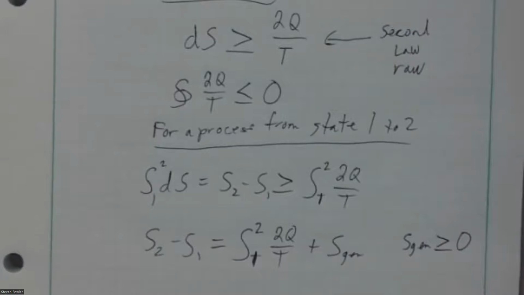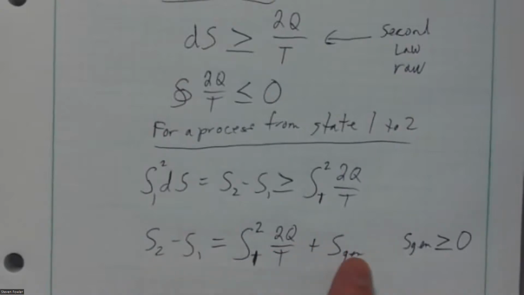We don't think we can do that. For certain, this is the law. So this becomes the most common form of the second law that we will use, because a lot of times we're working with a process from state 1 to 2. This is pretty easy to work with. We've talked about how to manage this. Well, we said you can find S values for water and R134a in the property tables. You can use this to figure out your change in entropy. If I know enough about this state and this state, then I can use this to measure my change in entropy.